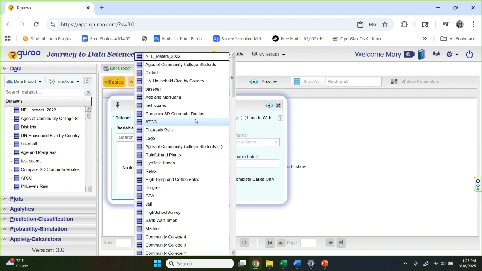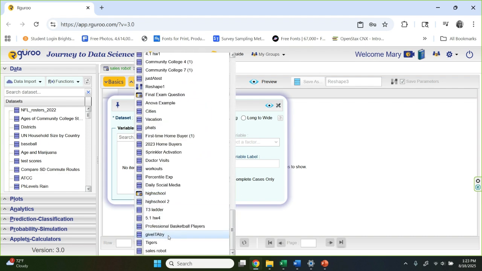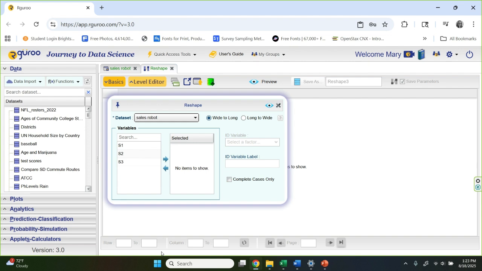If I choose all the way down here, sales robot, you can see S1, S2, and S3 have shown up. So I'm going to click, and I'm going to hold my control key down and highlight all 3 of them and advance them over.